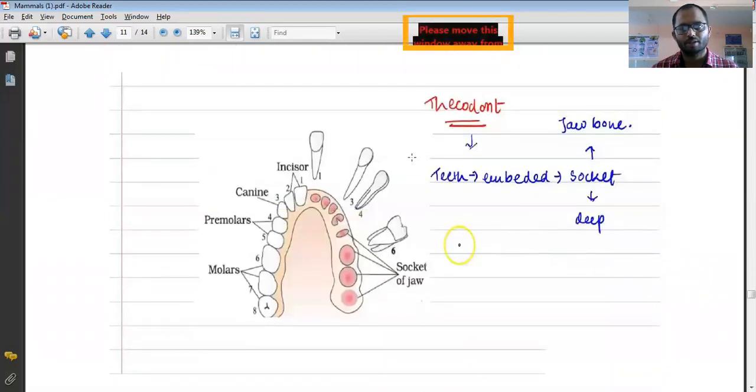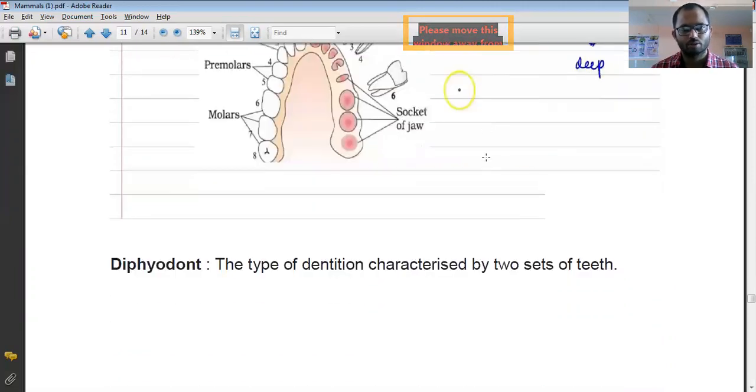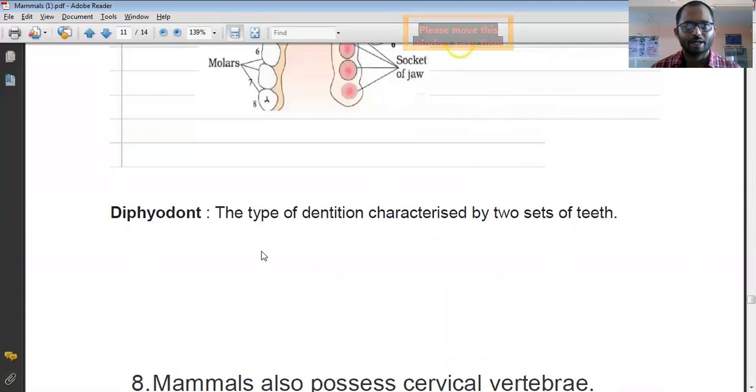You can see on your screen thecodont, that is, teeth embedded in a socket. Socket means the jawbone. Each tooth is embedded into a different socket. This is known as thecodont. And another type is diphyodont. This is a type of dentition characterized by two sets of teeth. But remember, mammals have a heterodont type of teeth.